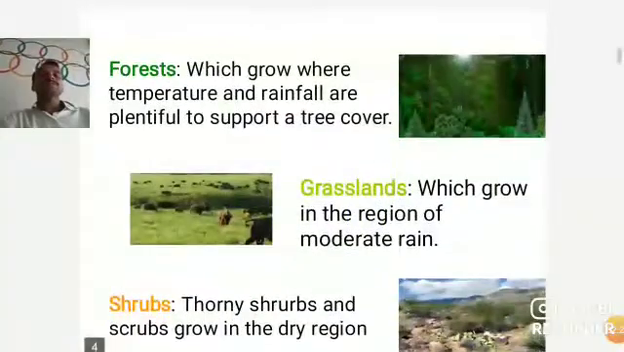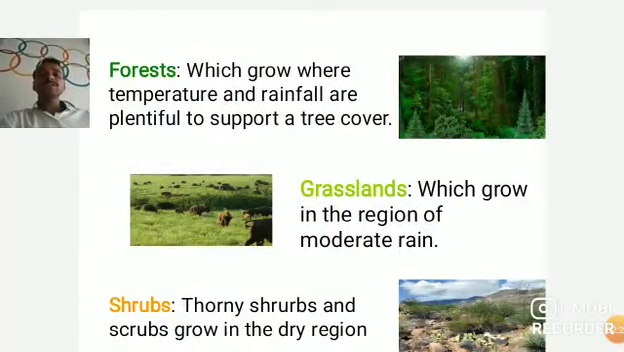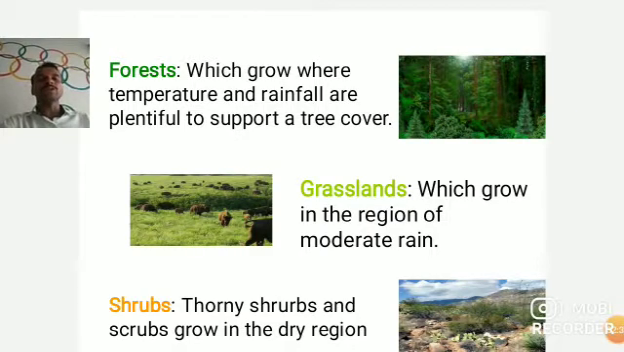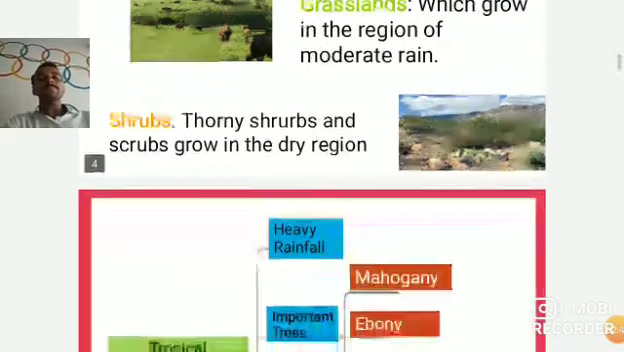Now, next, forest. Where do we find forest on the earth? It grows where temperature and rainfall are plentiful enough to support a tree cover. Then grassland grows in regions of moderate rainfall. Shrubs, thorny shrubs and scrubs grow in the dry regions where there is scanty rainfall.